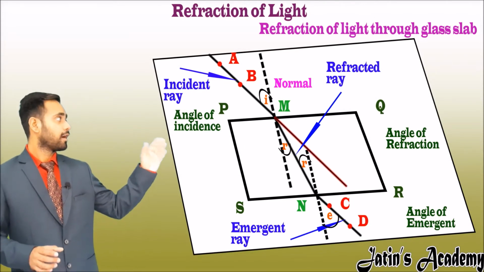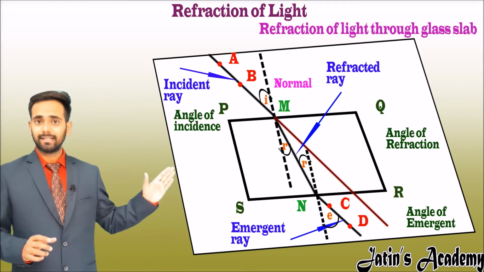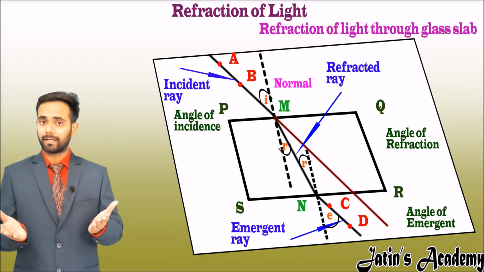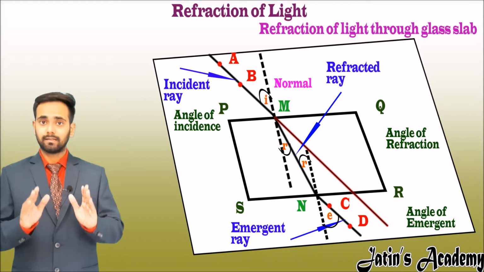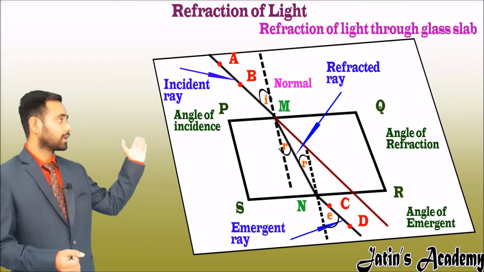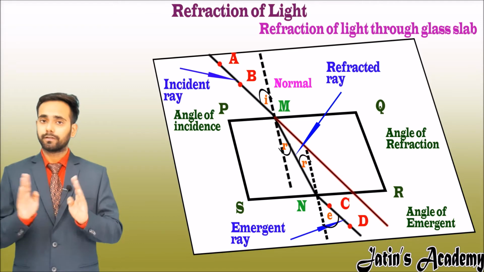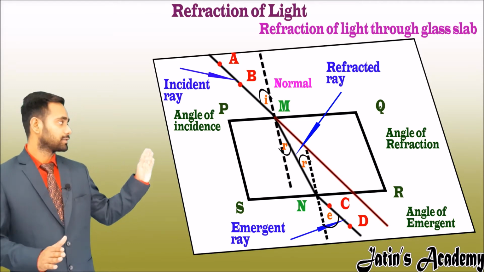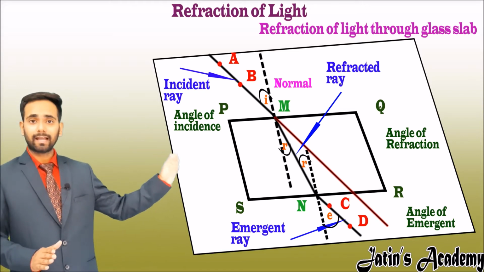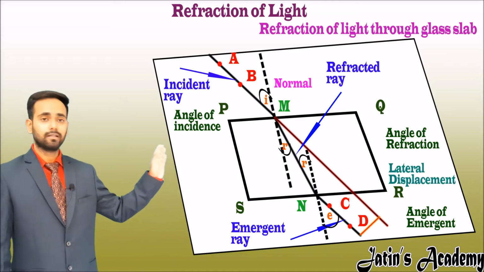Extend the AB line. After extending, you will observe that the AB line and CD line are not coincident with each other. But in the experiment we saw that they must be coincident. Then how is this happening, that they are not on the same line? This is because of refraction of light. Due to refraction of light, the emergent ray becomes shifted from the actual incident ray, and this shift from the actual incident ray is nothing but the lateral displacement.